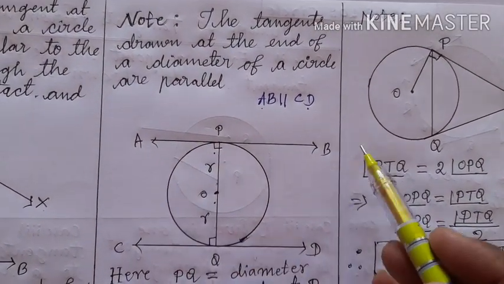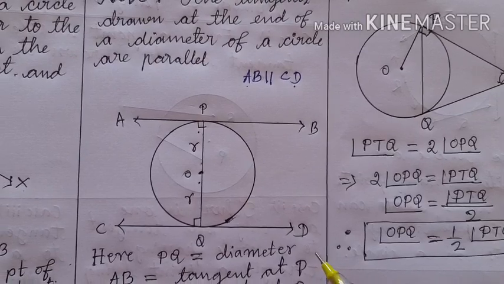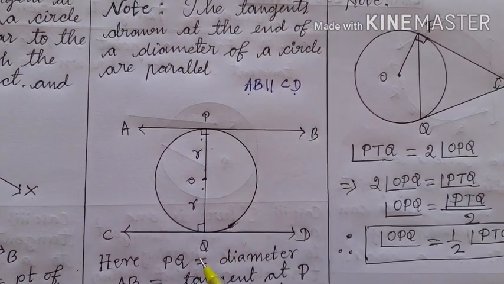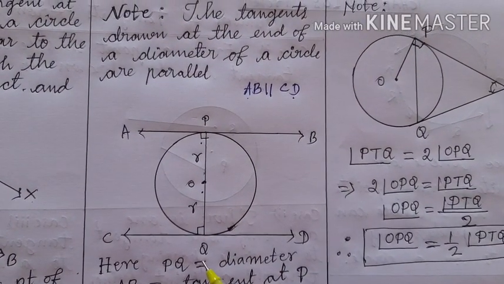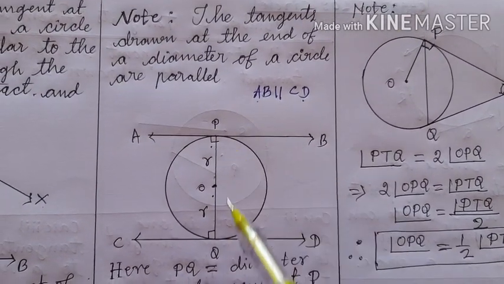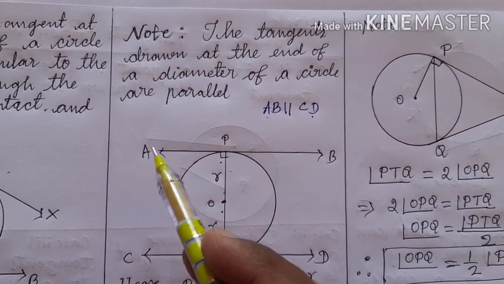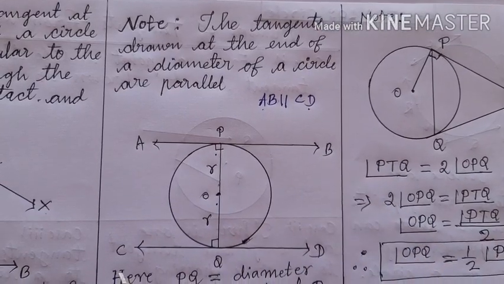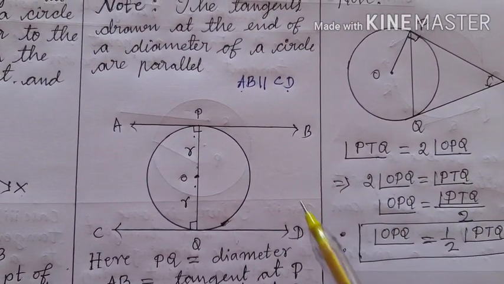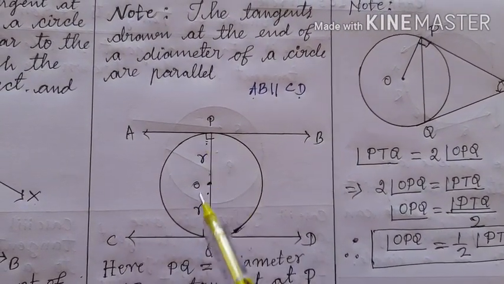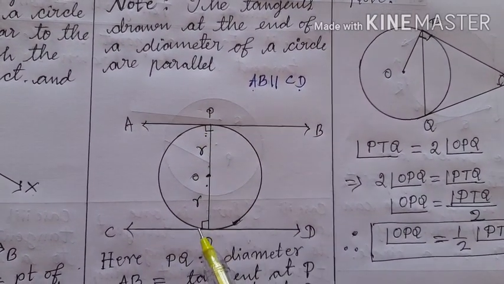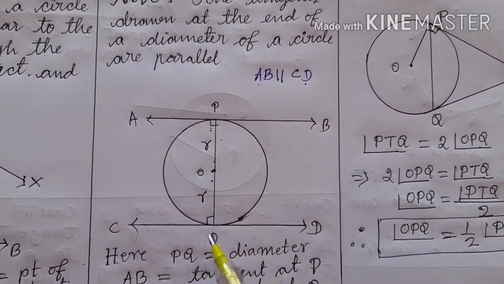Therefore, children, AB and CD are two straight lines, and now this PQ has become a transversal. Okay? PQ is a transversal and it is intersecting the straight lines AB and CD. And this angle and this angle are the interior angles on the same side of the transversal.